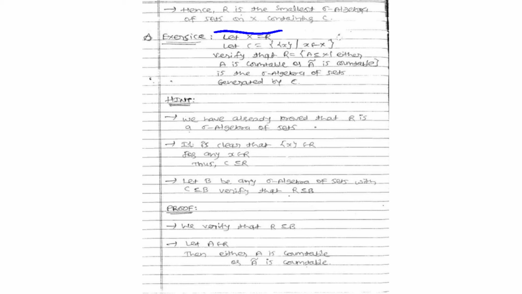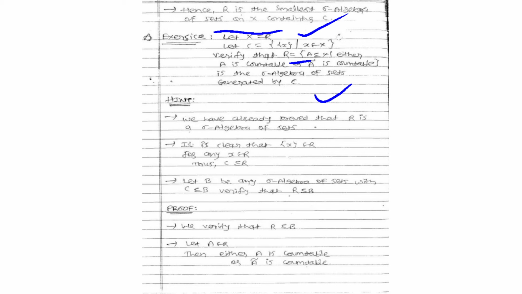Next, an exercise. Let X be equal to the real numbers R. We define the set C as all those singletons {x} such that x is in X. We have to verify that R is defined as all A subset of X such that either A is countable or A complement is countable. We have to verify that this R is a sigma algebra of sets and is generated by C.